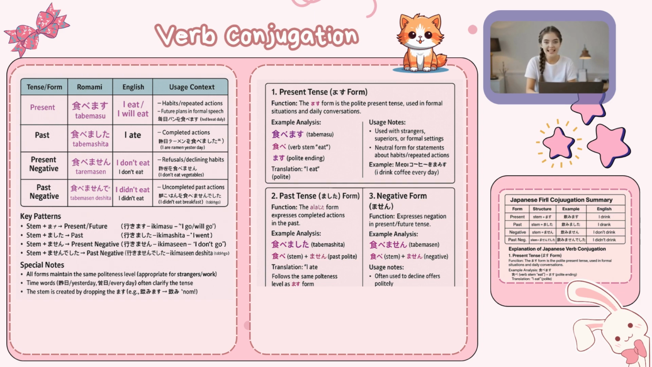4. Past tense negative. Lastly, we have tabemasen deshita. This structure expresses an action that didn't happen in the past. So it means, I didn't eat. Example: asa gohan o tabemasen deshita. I didn't eat breakfast.